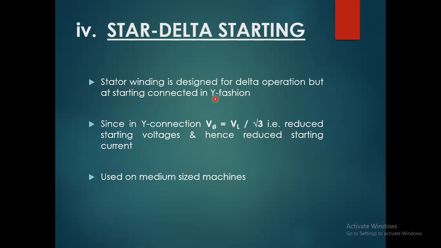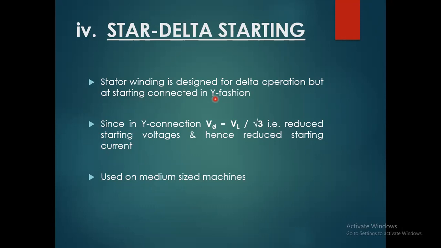So in the first stage we provide the supply and run the induction motor as a star connected motor, and then after some 7 to 10 seconds, when the motor reaches its maximum speed in star connection, the three connections of red, yellow, blue are provided to the motor in delta connection. So the motor starts on star connection, and after 7 to 10 seconds it is converted to delta.